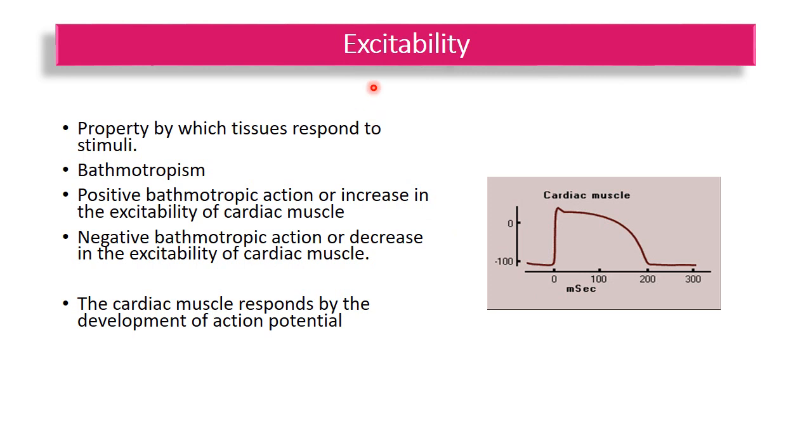This property of excitability is also known as bathmotropism, and it can be modified as positive bathmotropic effect or action whenever the excitability is increased as by the sympathetic supply, or negative bathmotropic action, which means decreased excitability of cardiac muscle.